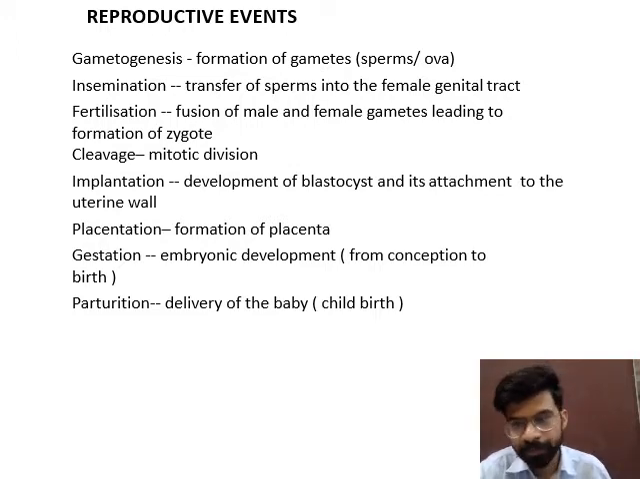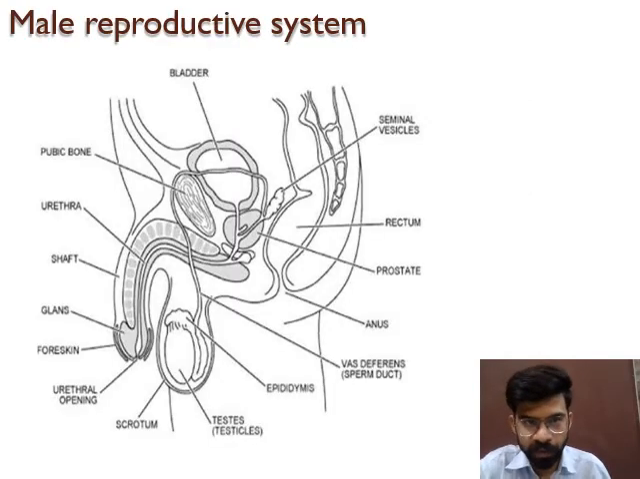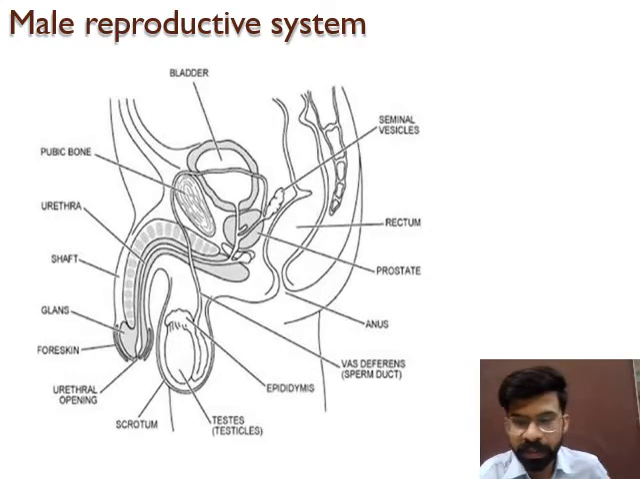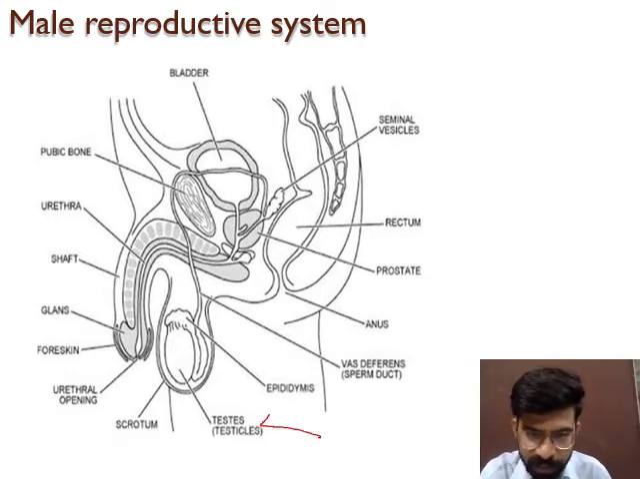Then next, this is the male reproductive system. The male reproductive system consists of different components which combine to form a single reproductive system. It contains the testes. The testes are covered by a pouch-like structure known as the scrotum. The scrotum holds the testes, and at the top of the testes there is the epididymis.